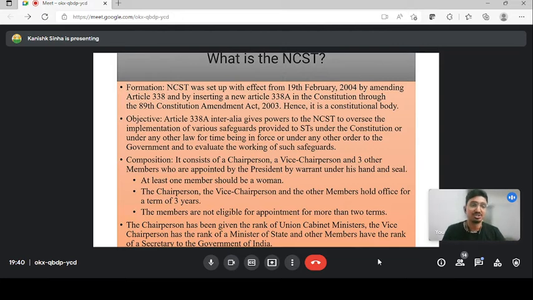So if you get a question, which of the following is true about the composition of the National Commission for Scheduled Tribes? You have a chairperson, vice chairperson, three other members, their tenure, there should be a woman, and they are not eligible to be appointed after 2 terms. Another important point is that the chairperson is given the rank of Union Cabinet Minister, the vice chairperson the rank of Minister of State, and the other members the rank of secretary to the Government of India. This is the whole composition of the National Commission for Scheduled Tribes, guys. Next slide.